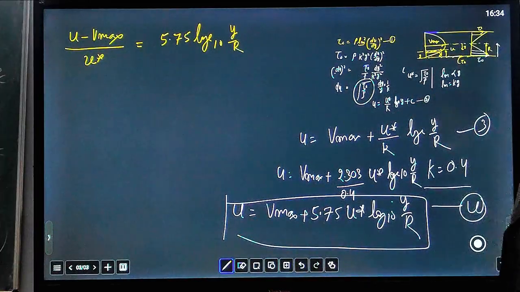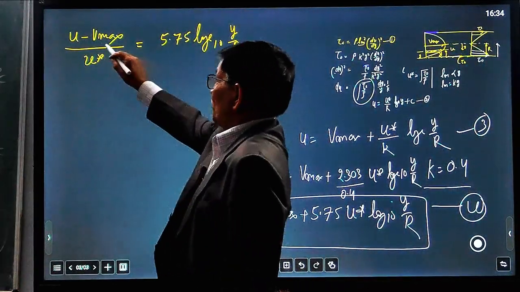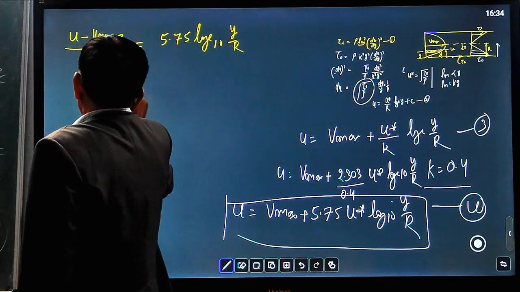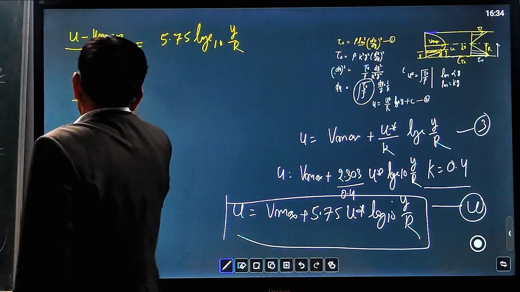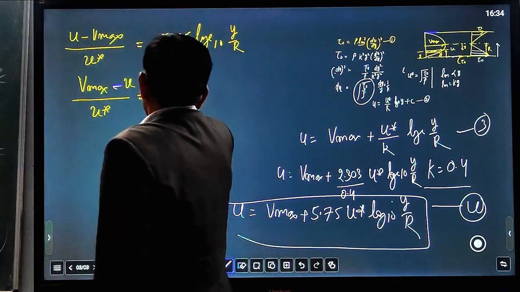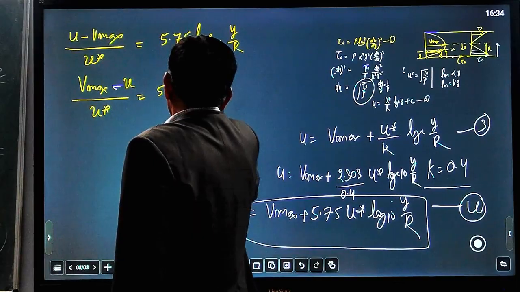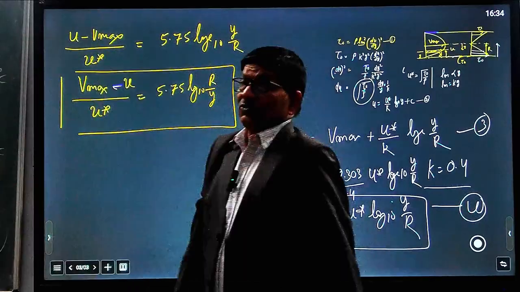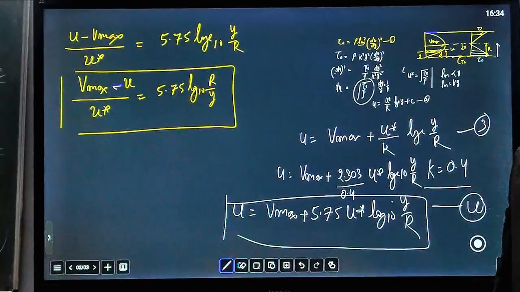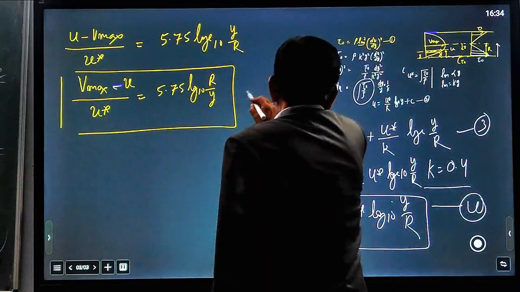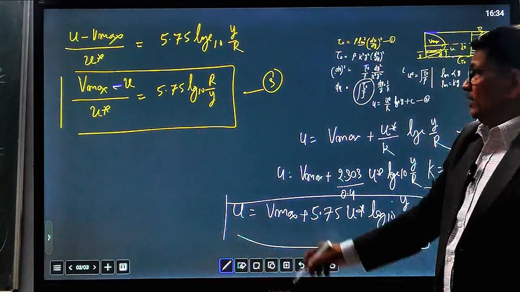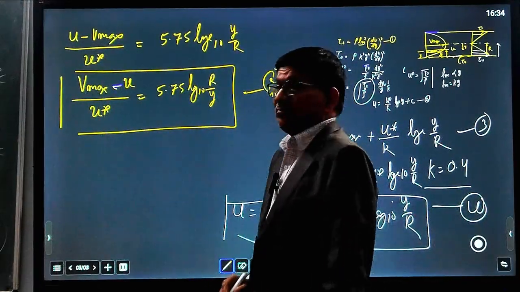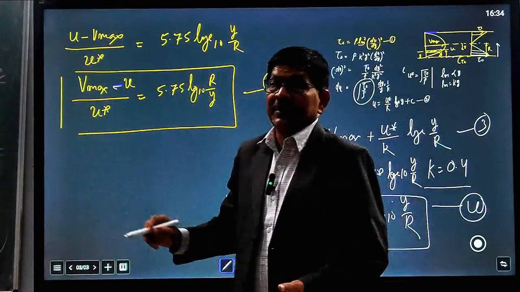So changing sign here, we can write this equation as v maximum minus u. Because v maximum is greater than u, v maximum minus u upon u star equals 5.75 log r by y. This is the most general equation for the universal velocity distribution. This is equation number 5. This one is in dimensionless form, and it is more convenient to use this equation for finding values.